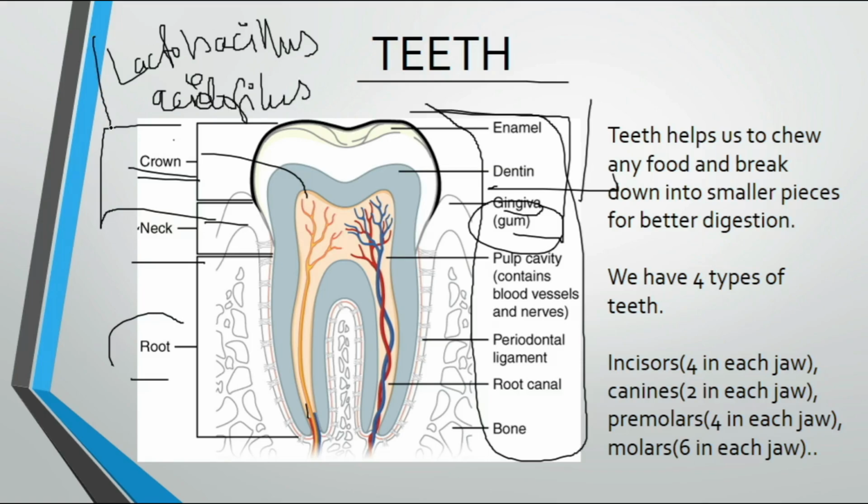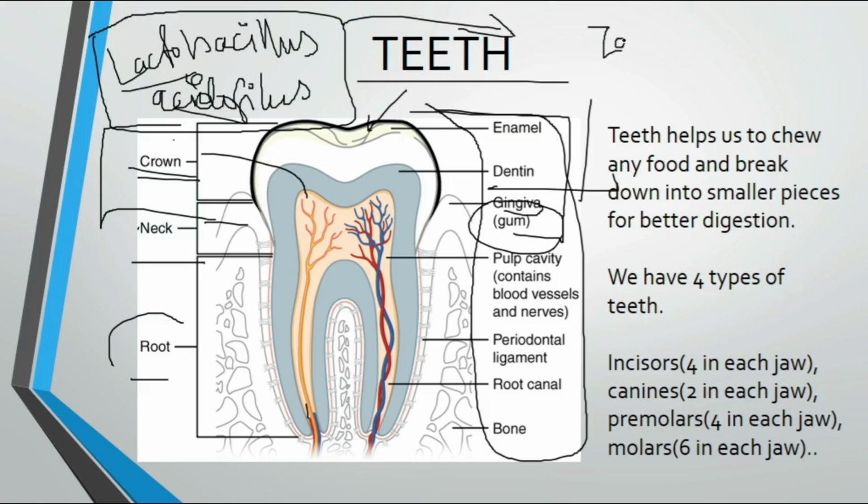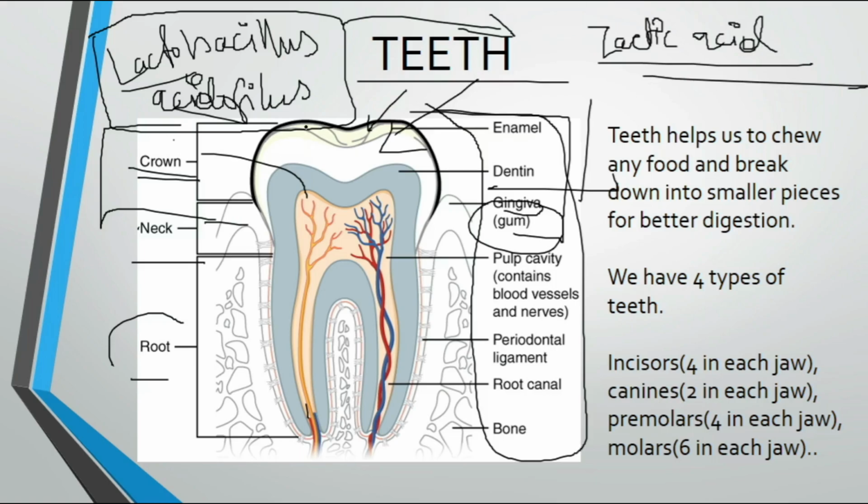Okay, so this is one type of bacteria. If by chance this bacteria enters your mouth and remains in the teeth, then this Lactobacillus acidophilus produces lactic acid. So it produces what? It produces lactic acid, which decays. That means when this lactic acid reacts with our enamel, the enamel starts decaying.